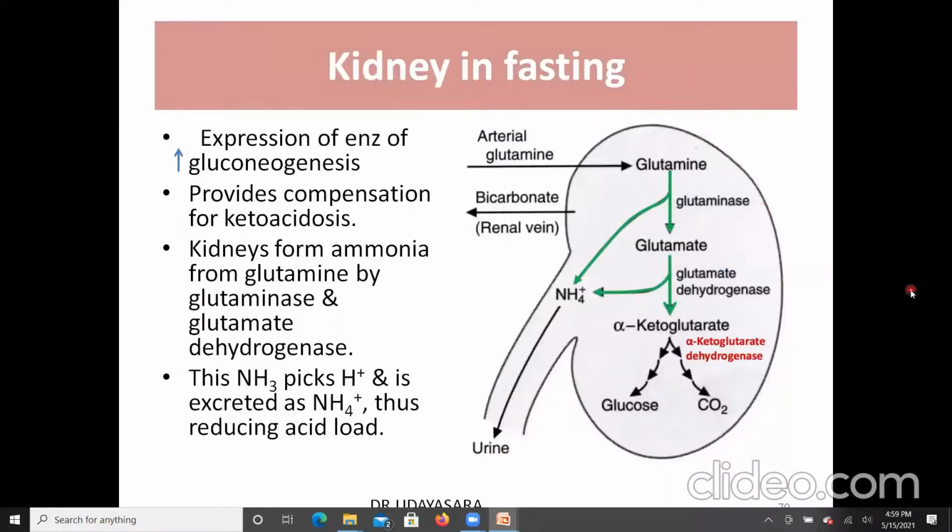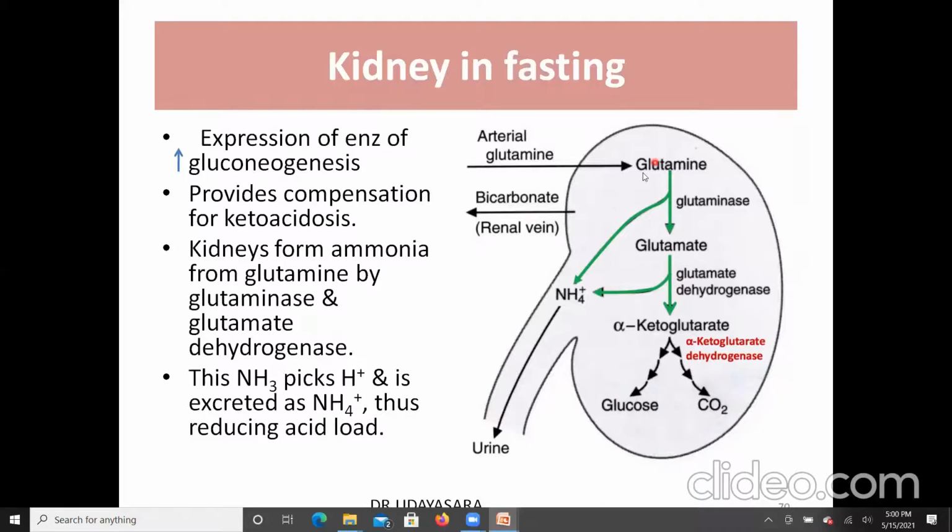There is increased expression of the gluconeogenic enzymes, and in the later state most of the glucose that is synthesized by the kidney is utilized by the kidney tissue itself. There is increased expression of glucose 6-phosphatase, and hence gluconeogenesis is favored. Also, it provides a compensation for ketoacidosis.